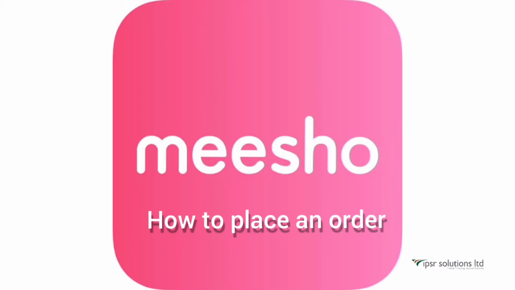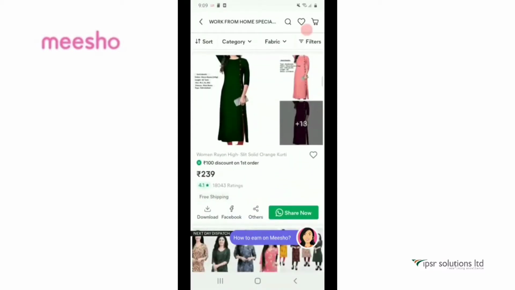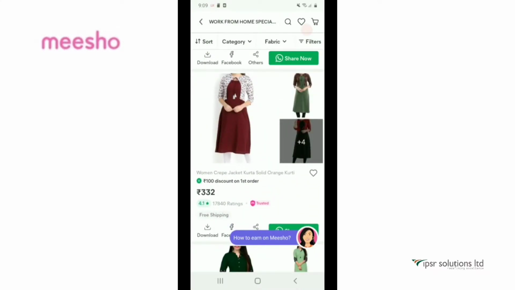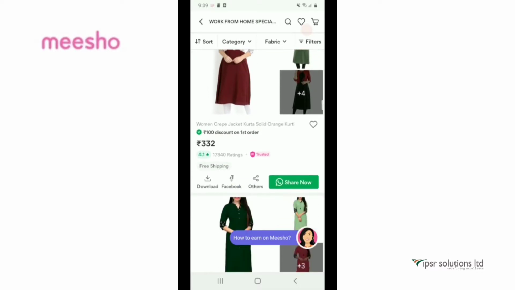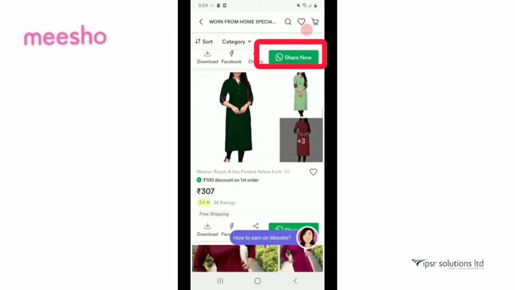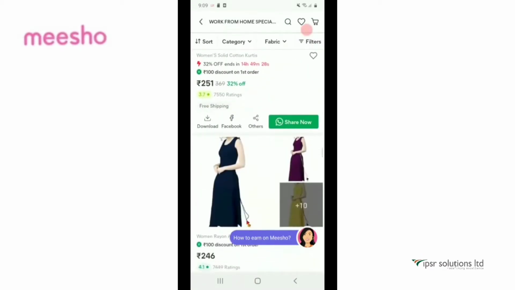When you open the Meesho app, you can see a high variety of product catalogs at wholesale prices. A catalog is a collection of similar products in different sizes and you can share the entire catalog or a single product. Most of our experienced resellers share the entire catalog with their customers, so I will show you how it is done. When you click on and open a catalog, you can see a green button, Share Now, that allows you to share the entire catalog on WhatsApp with your customers.